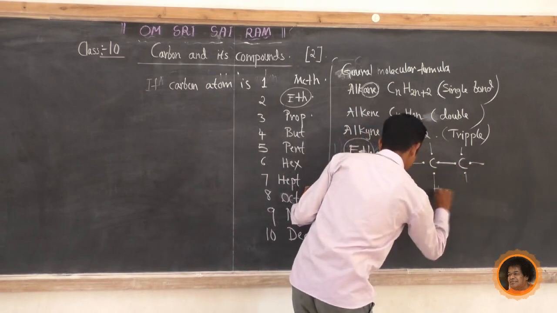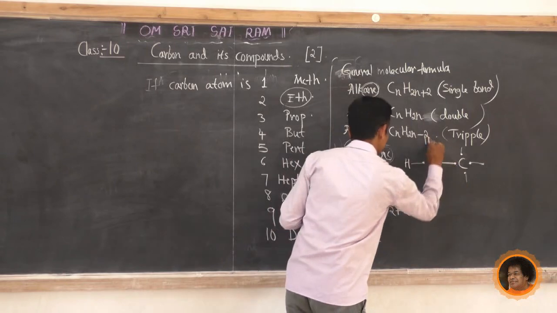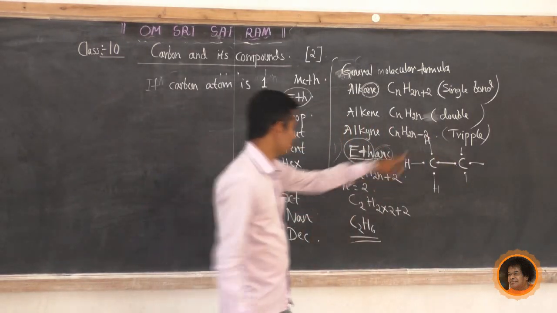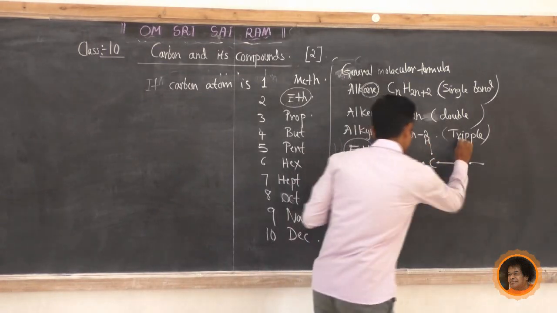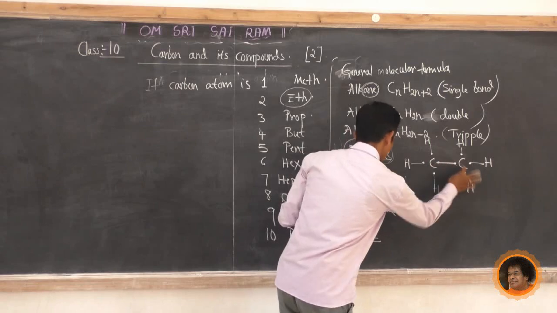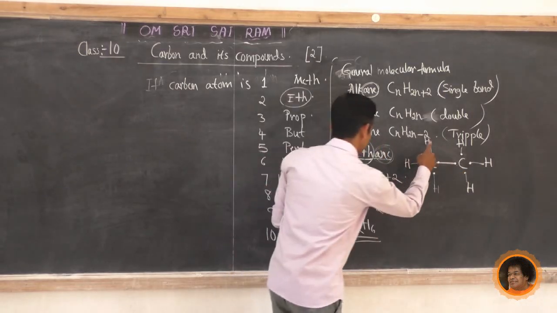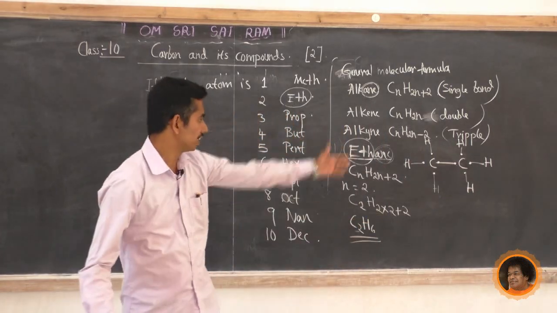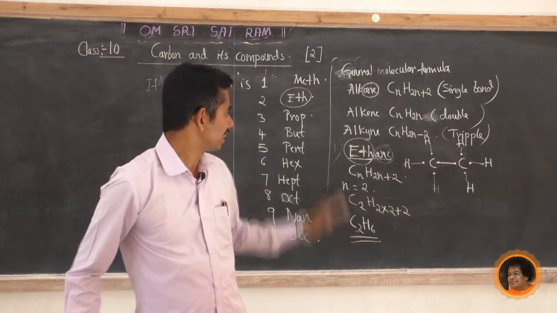This bonds with hydrogen. Just write down hydrogen. It is hydrogen because it is a hydrocarbon, a compound of hydrogen and carbon. So it bonds with hydrogen, hydrogen, hydrogen and hydrogen. Now count. How many C? 1, 2. So C2. Just count the hydrogen. 1, 2, 3, 4, 5, 6. Yes, C2H6. It is the structural formula of ethane.